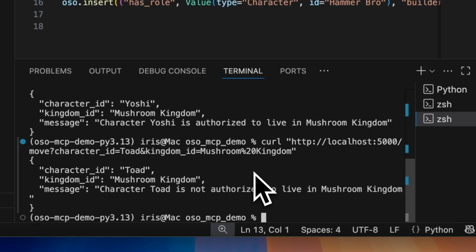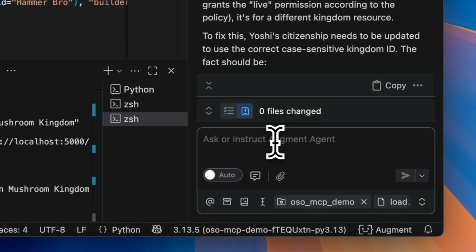Oh, looks like he's also not authorized. Why is that? Why is Toad not authorized to live in Mushroom Kingdom?